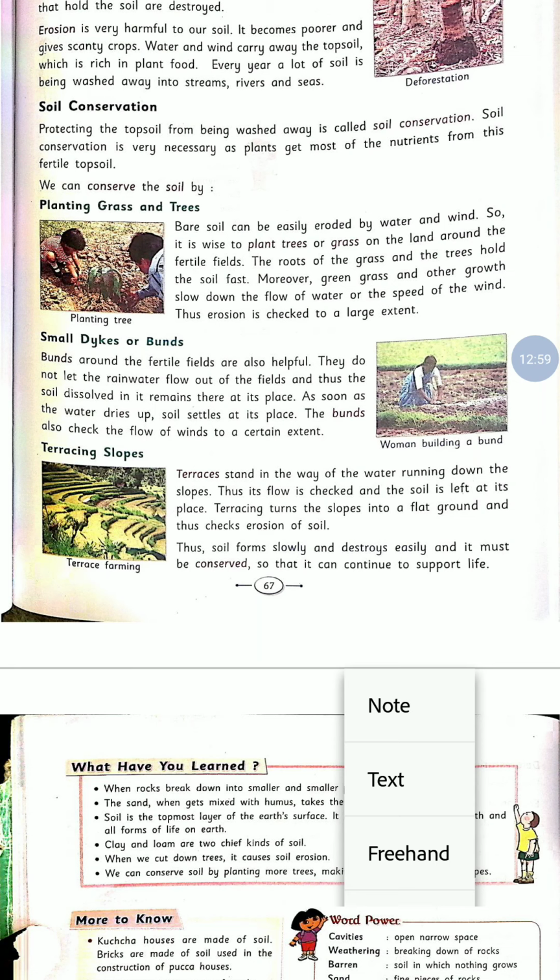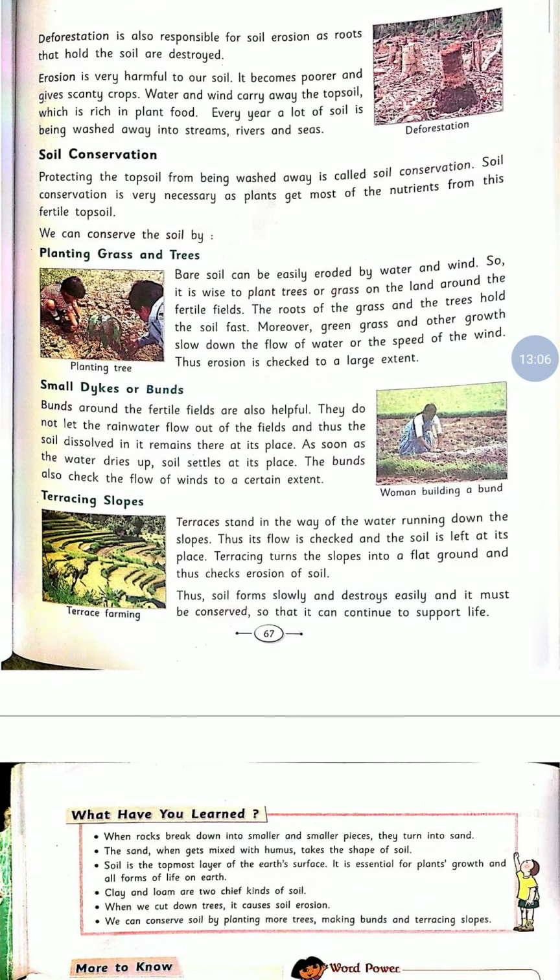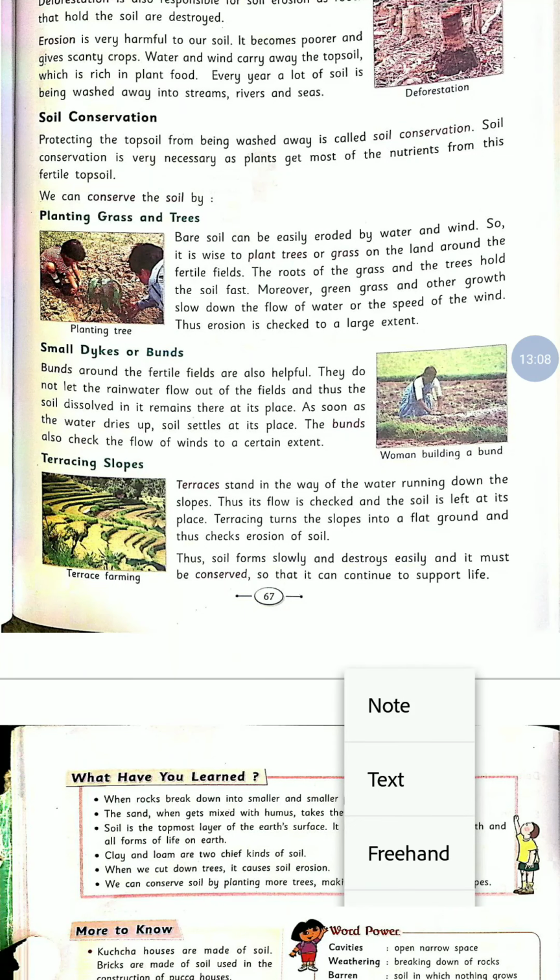They do not let the rainwater flow out of the field, and thus the soil dissolved in it remains at its place as soon as the water dries up. The bunds also check the flow of wind to a certain extent.